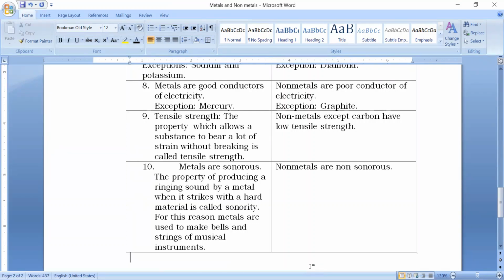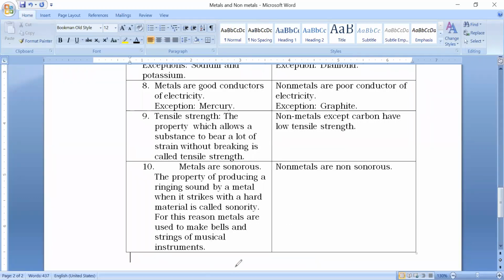The property of producing a ringing sound by a metal when it is struck with a hard material is called sonority. For this reason, metals are used to make bells and strings of musical instruments. Non-metals are non-sonorous.